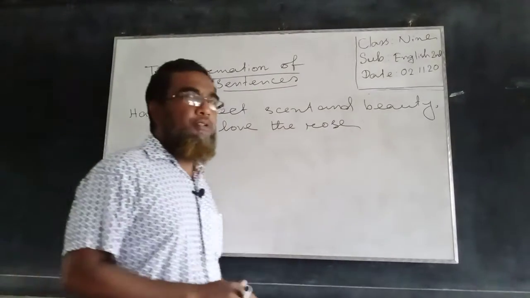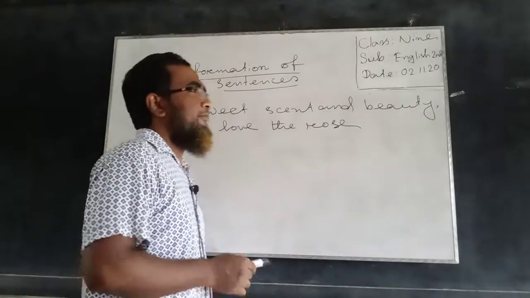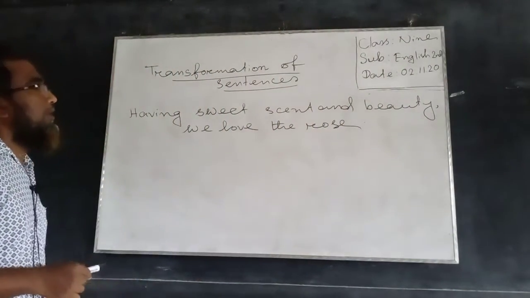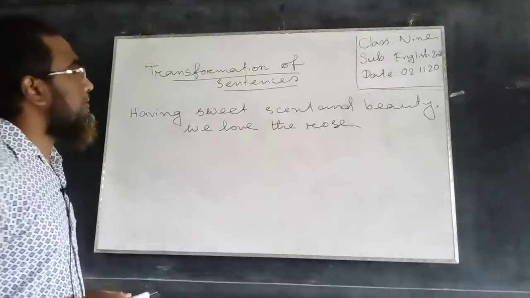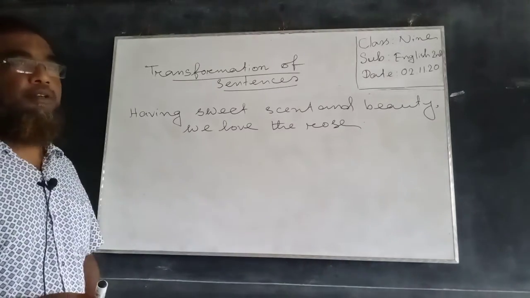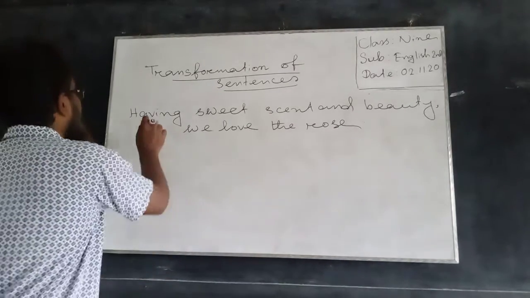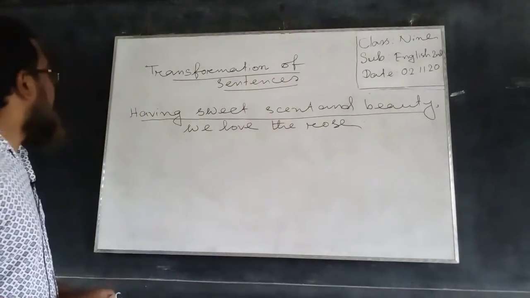So dear student, you will notice here this is another sentence, and if we analyze it, it has two parts. The first part of the sentence is having sweet scent and beauty. This is a phrase because this part doesn't have any finite verb.